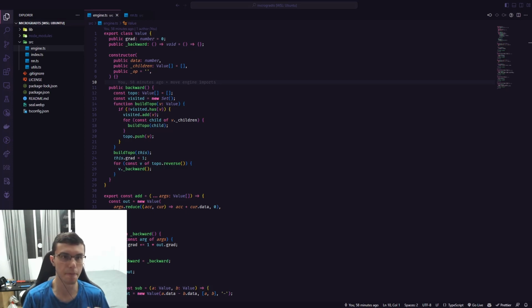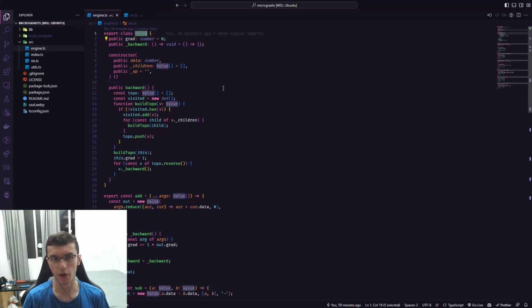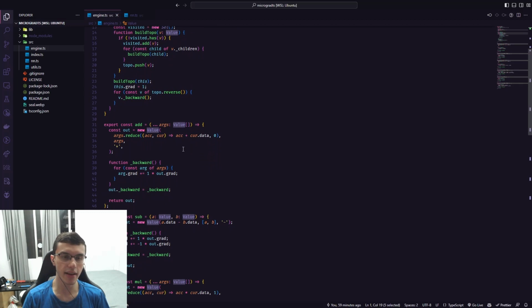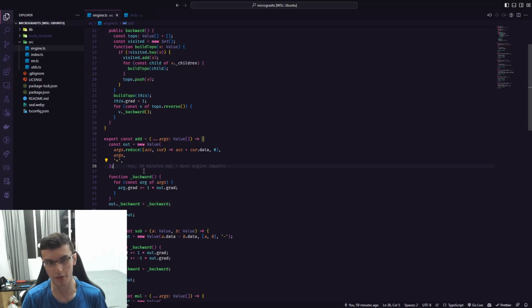and performance. The way it works is it provides you with a data type called value, on top of which you can perform several operations. Sadly, TypeScript does not support operator overloading, so those operations are just functions that take values as arguments. But the importance of having those functions is they can track the local gradient of each of those values on a bigger equation. Why is that important?